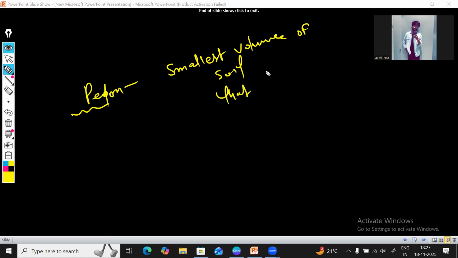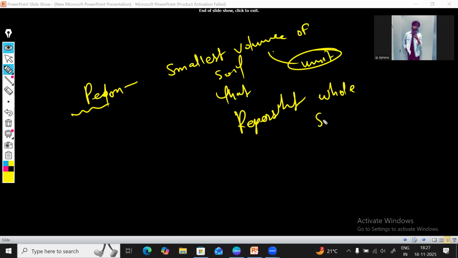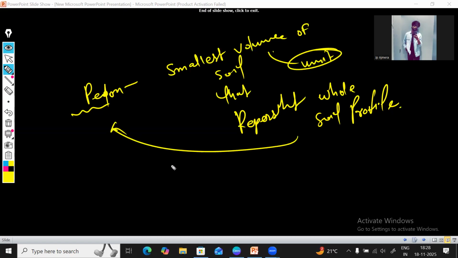It is the smallest volume or smallest unit of soil that represents the whole soil profile. That is known as pedon. The size of a pedon, according to area, is maybe 1 square meter to 10 square meters.